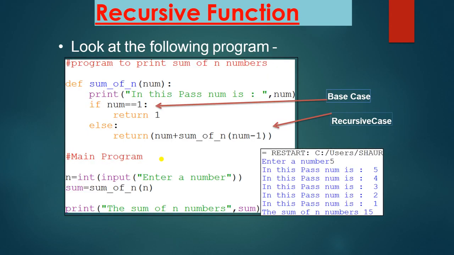Next, you have to just see the program. This is the program to print the sum of n numbers. Here this is the function sum of n, which passes num. If num is equal to 1, it will return 1, else it returns num plus sum of n(n minus 1). It is a recursive case. When the value of num is 1, it will just return 1, and the else part is calling the sum of n function again and again. So this is your recursive case.